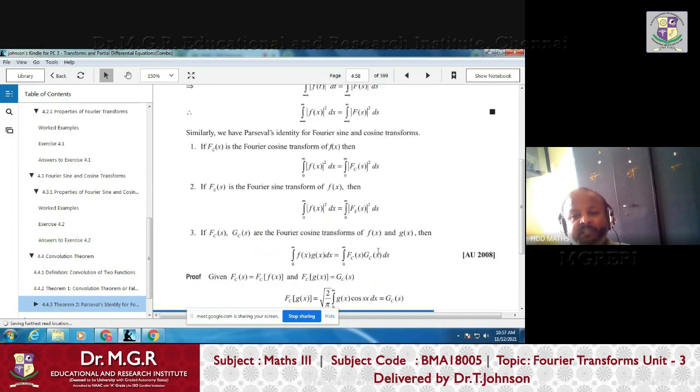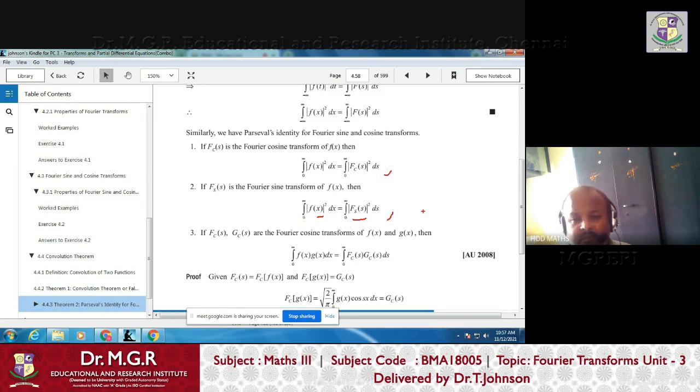The same thing is true for odd functions also. Whenever f(x) is odd, we can find the Fourier sine transform. F(s) is nothing but the Fourier sine transform of the function f(x), since f(x) is odd. Then the Parseval identity for this odd function is again the integral from 0 to infinity of mod f(x) squared dx equals the integral from 0 to infinity of mod F(s) squared ds, right?